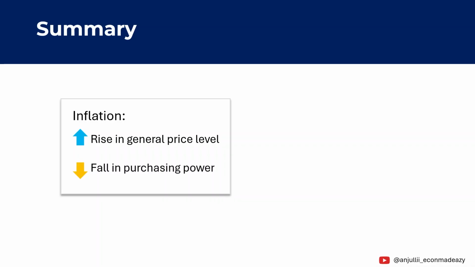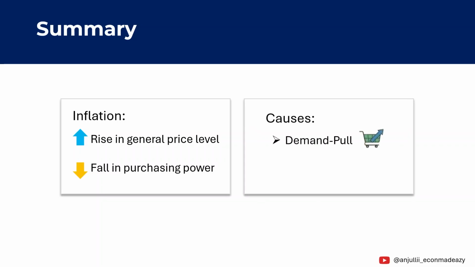Let's quickly summarize what we learned. Inflation refers to a rise in the general price level of goods and services over time, which leads to a fall in the purchasing power of money. We also saw that inflation can occur mainly due to two reasons. The first is demand pull inflation, where prices rise because demand in the economy increases faster than supply. The second is cost push inflation, where prices rise because the cost of production increases for businesses. Understanding these concepts helps us analyze how prices behave in the real economy.